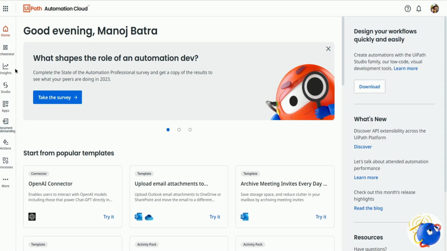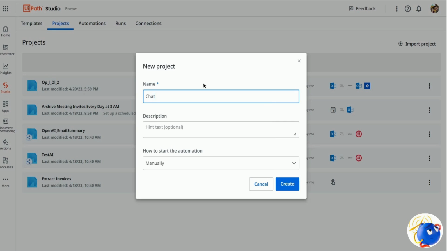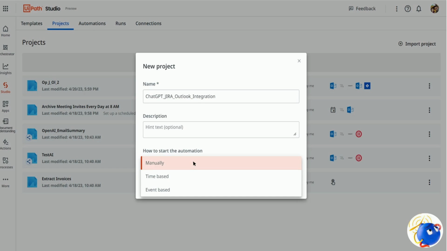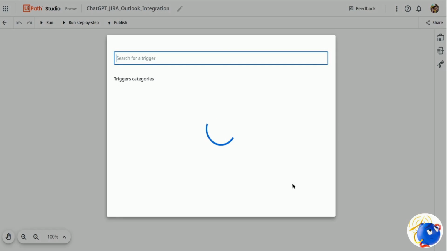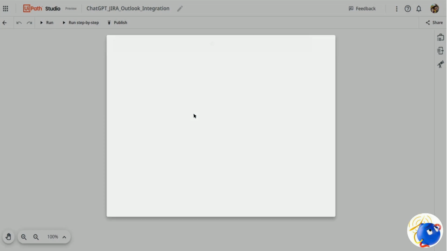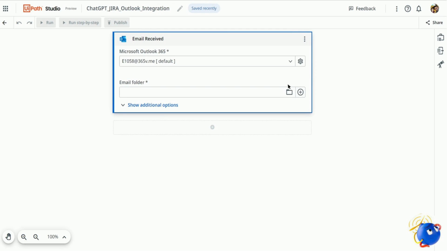To do this, first I'll go to UiPath Studio Web and click on create a new project, and we'll give it a name, ChatGPT_JIRA_Outlook_integration, and we'll select the automation as event based. Click on create, and we'll search for a trigger now. The trigger is email received. I have selected that and it will load that onto the workflow. The activity has now been loaded.